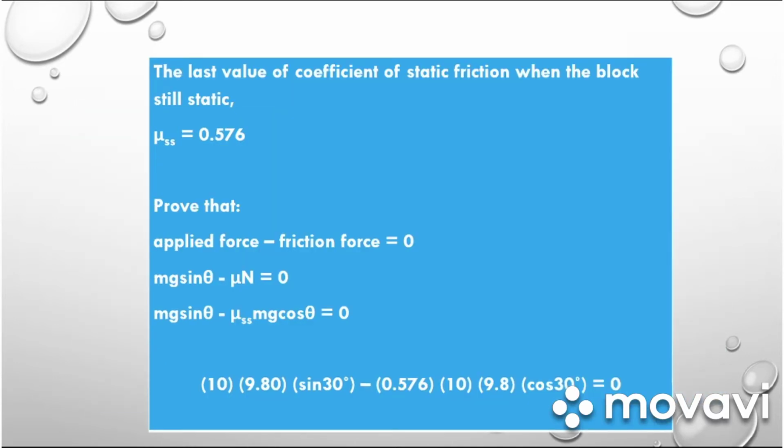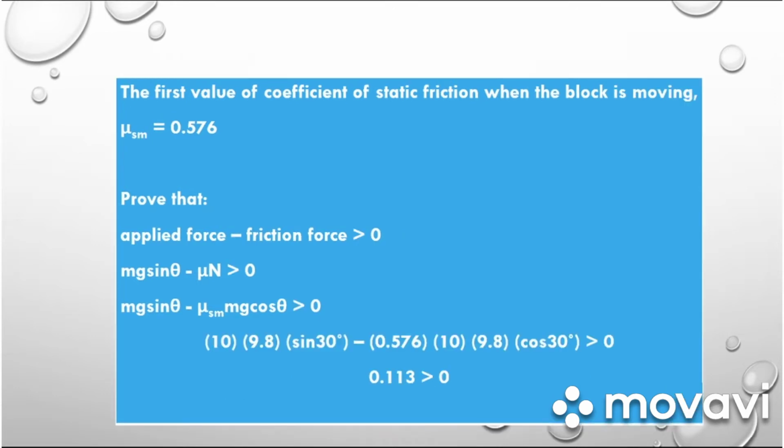The next slide is the calculation for the value of the coefficient of static friction when the block is still static. The next slide is the first value of the coefficient of static friction when the block is moving.